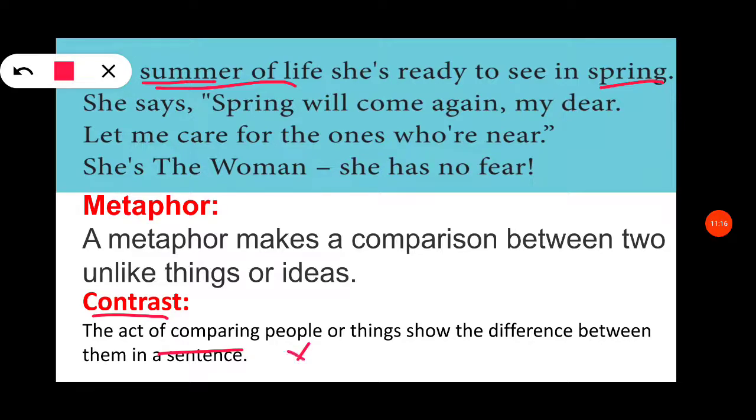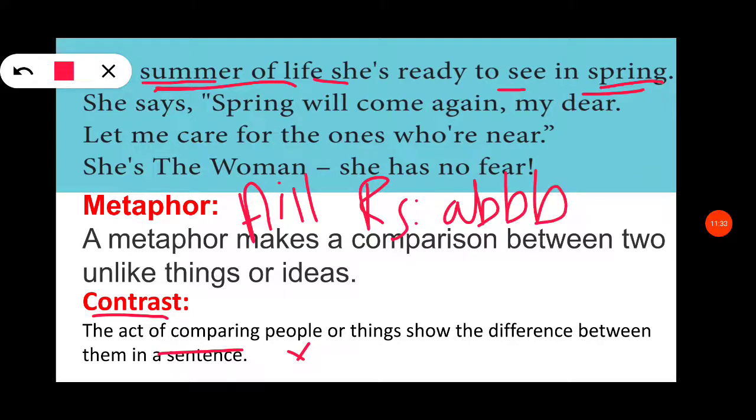They are opposite words, right? Then "she's", "sea" and spring is an alliteration. Then the rhyming scheme is A, B, B, B and the rhyming words are dear, near, fear.